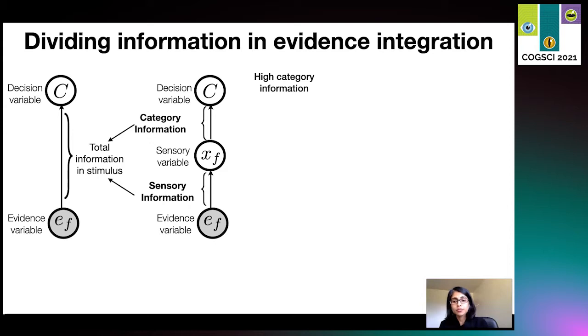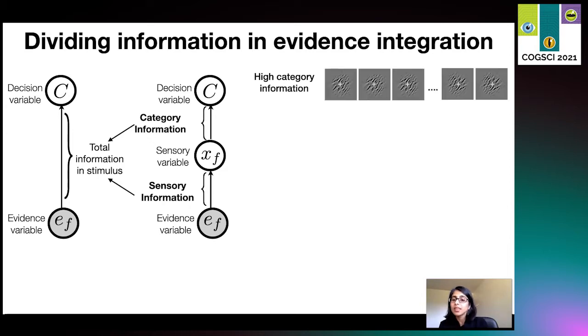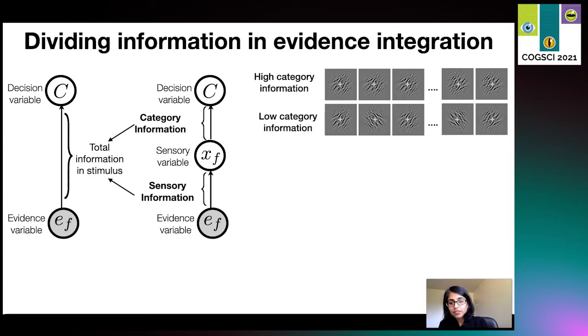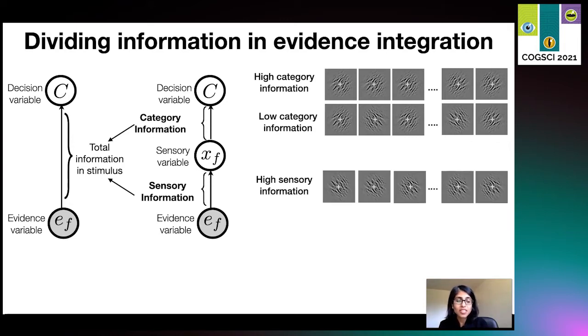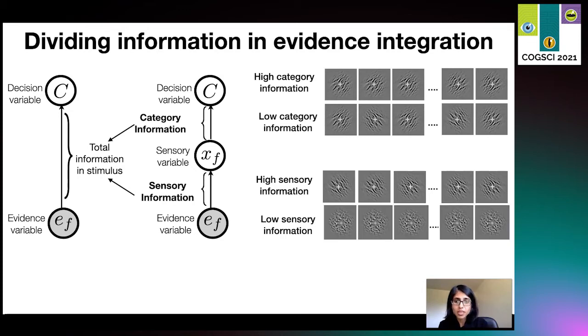Hence, high category information means majority of frames will have the same orientation, as shown to be plus 45 degrees here. But low category information means that the orientations go back and forth across frames. Sensory information, on the other hand, corresponds to how noisy each piece of evidence is. Hence, high sensory information would mean that each piece of evidence clearly indicates their orientation, whereas low sensory information means that it is very hard to read out the orientation from each piece of evidence, as shown here.